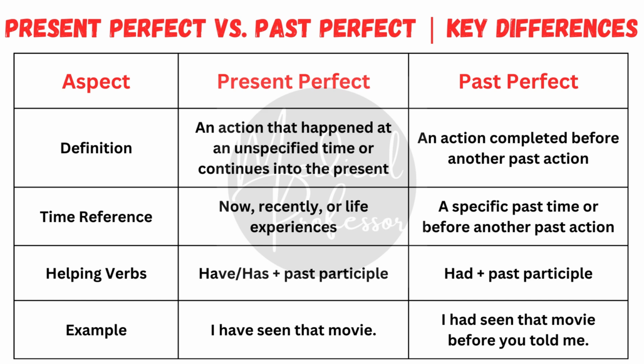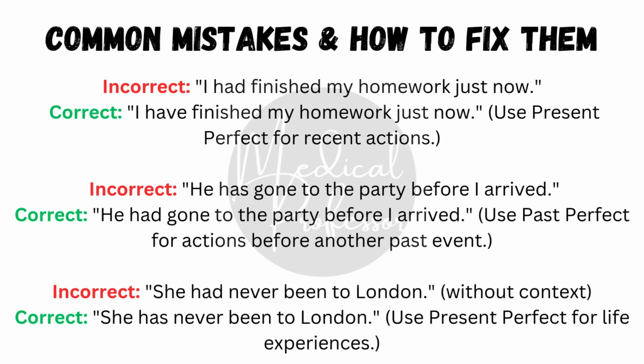So remember, the present perfect is used when the time is not specific or the action is still relevant to the present. And the past perfect is used to describe an event that was completed before another past event. Now, let's go over some common mistakes people make when using present perfect and past perfect tenses. To avoid these errors, you'll sound more natural in English.